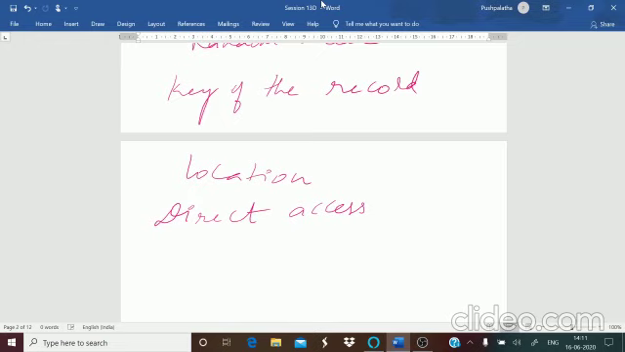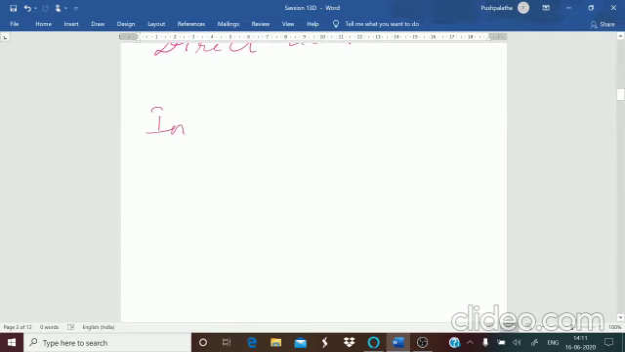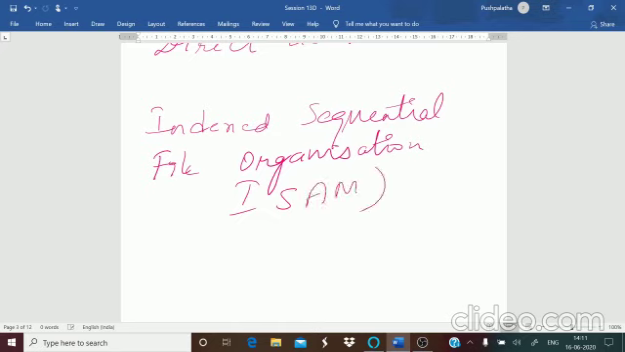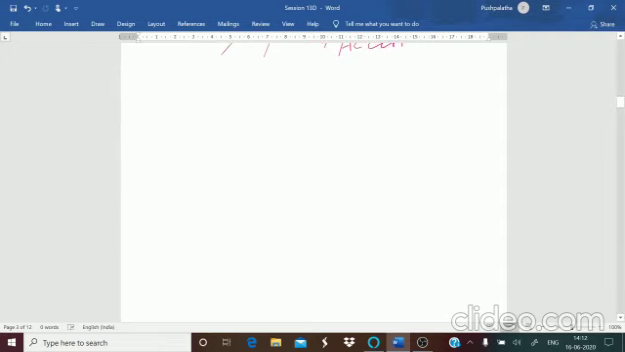The next one is indexed sequential file organization. They can ask this for 1 mark: expand ISAM, that is, Indexed Sequential Access Method. Here we call it an access method. This is an advanced sequential file organization, similar to sequential organization, but advanced.